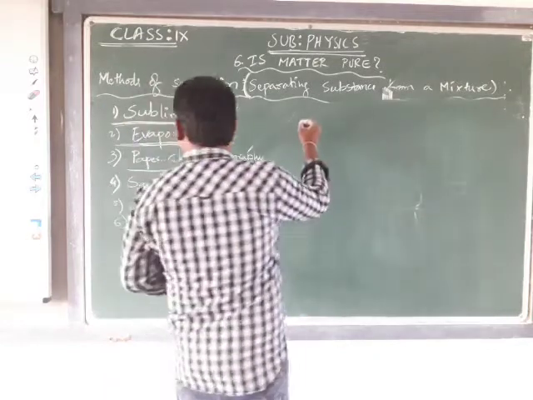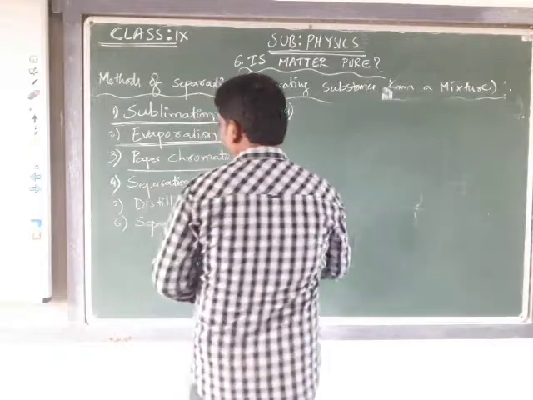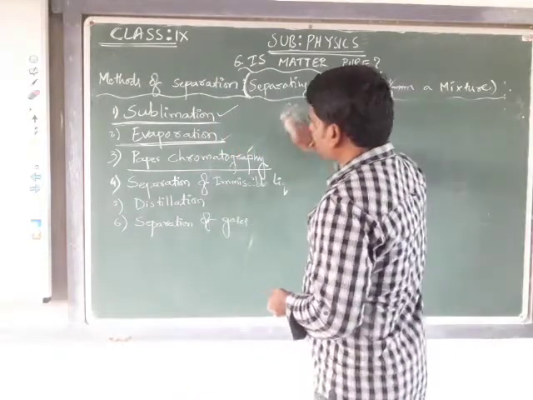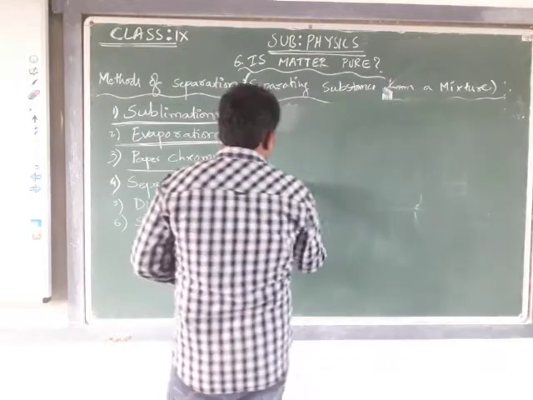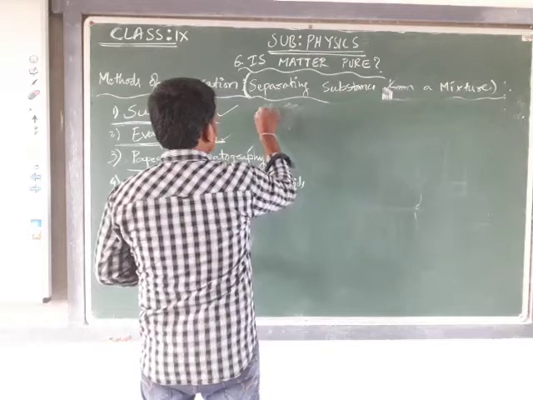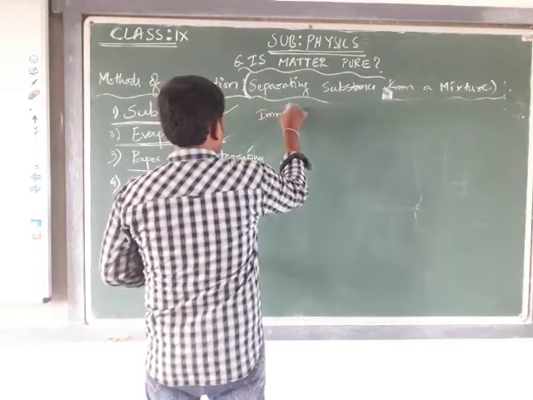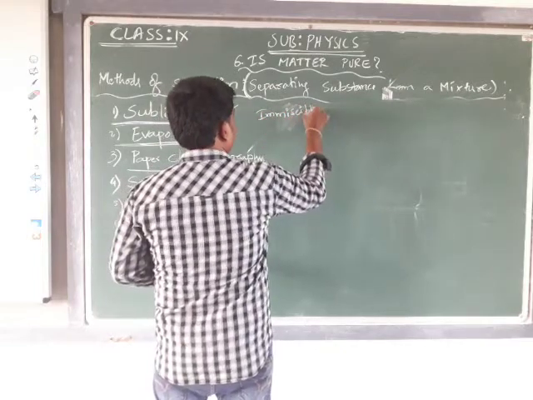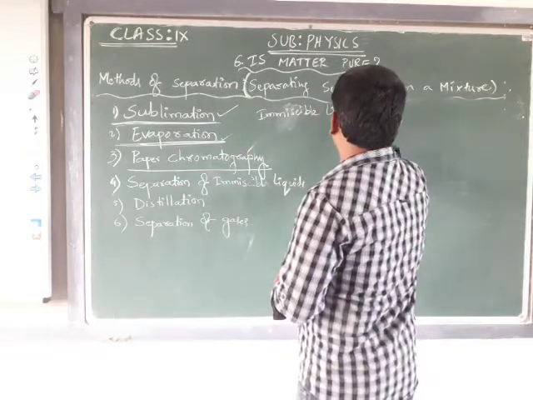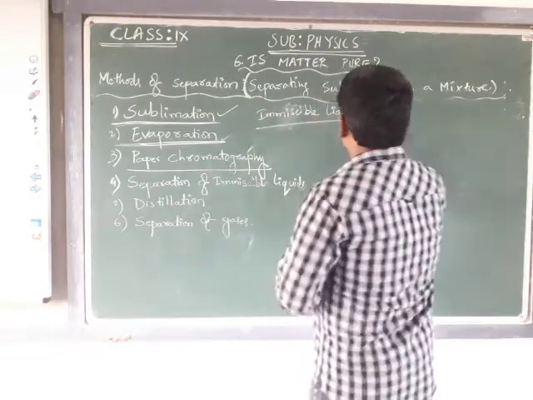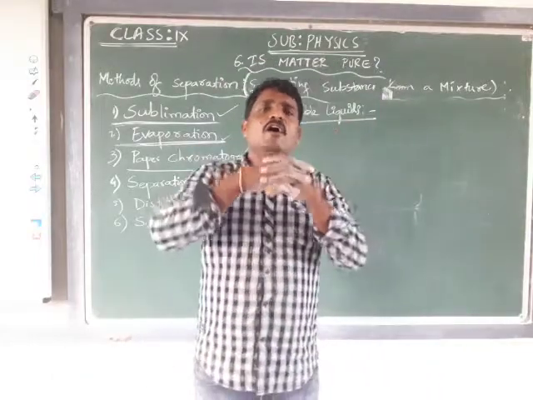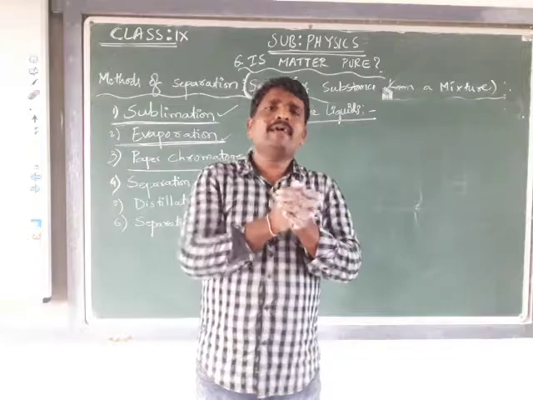The next topic is the 4th method that we follow: separation of immiscible liquids. Before going to that, first we will understand what immiscible liquids are. They are liquids which are not completely dissolved in one another.